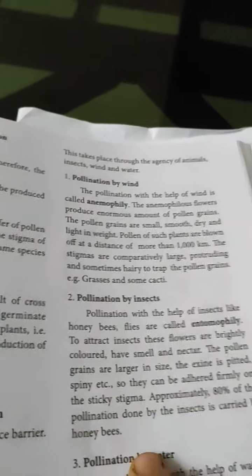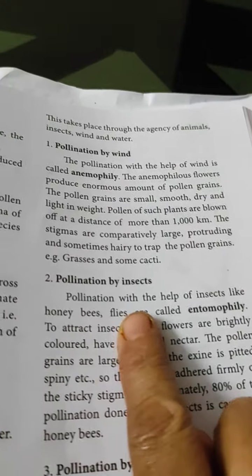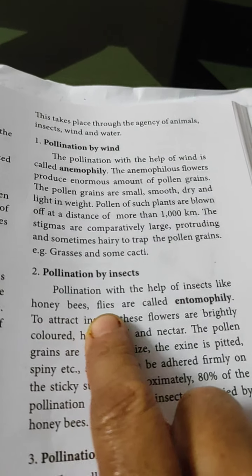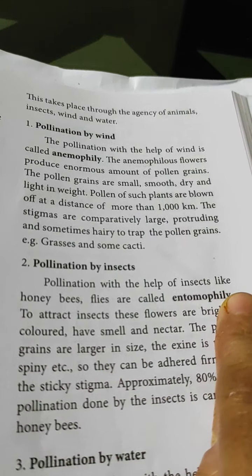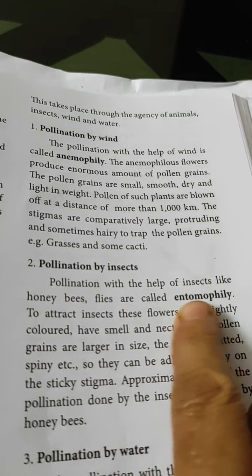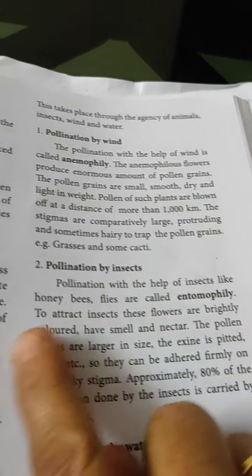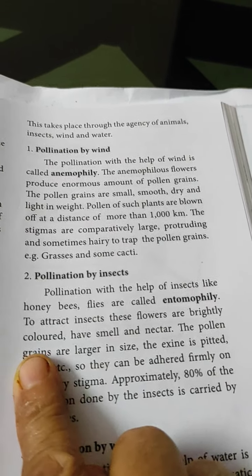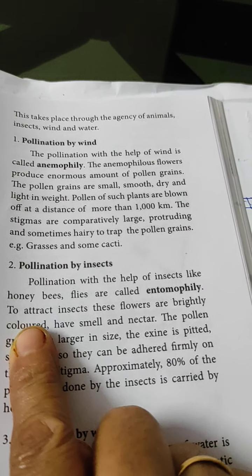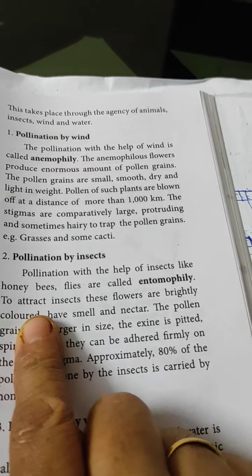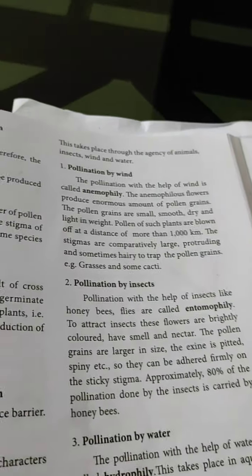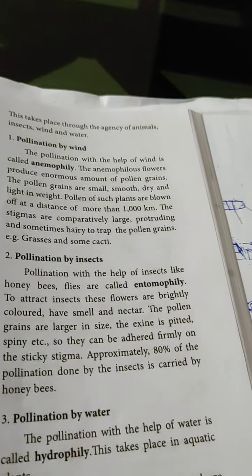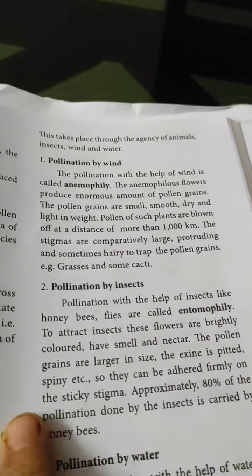Now next one, pollination by insects. Pollination with the help of insects like honeybees and flies is called entomophily. To attract the insects, these flowers have developed certain characteristic features. Flowers are brightly colored so that insects from far away can see the flower and move towards it.